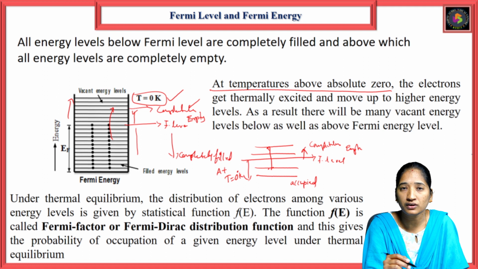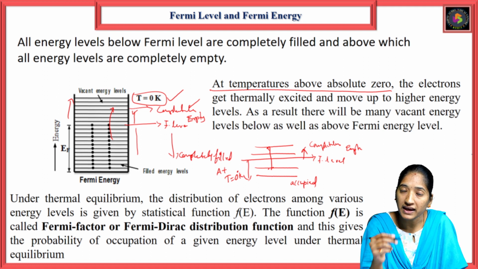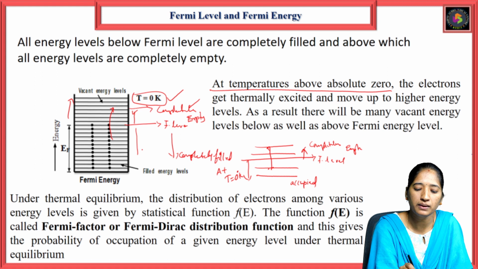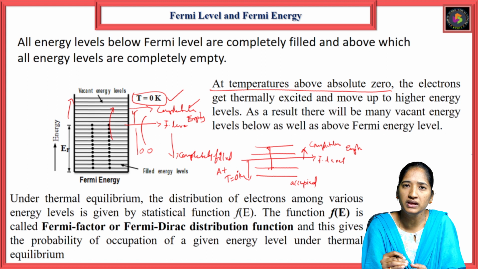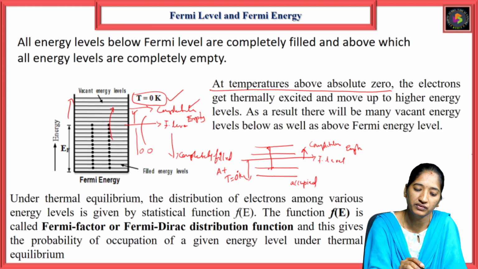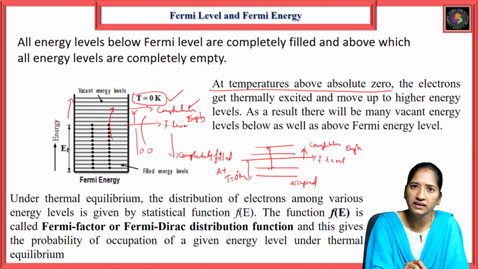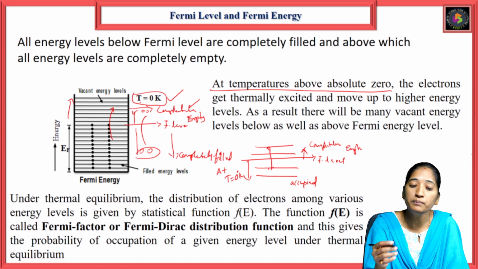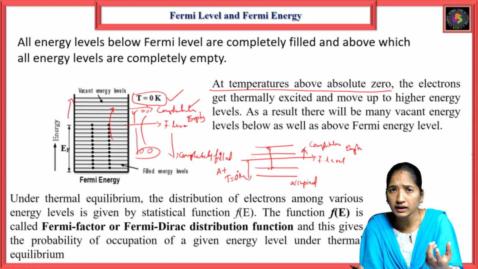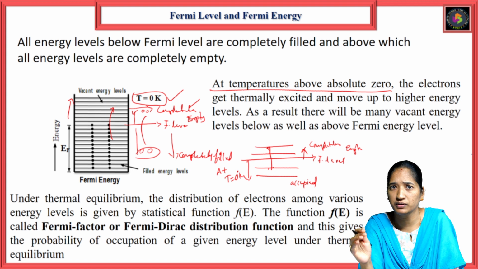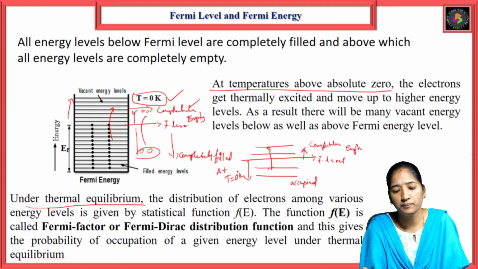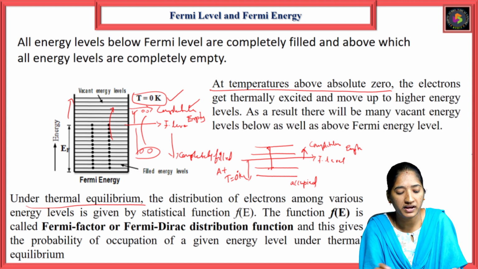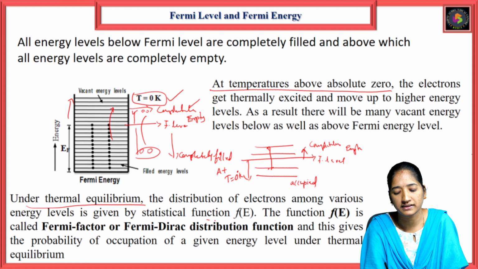When the electrons move from the lower band to the higher band, some vacancies are created. At the same time, not all electrons move from the lower band to the higher band. Some of the electrons stay in the lowest band, so some vacancies are created in this lowest band, and some empty energy levels are available in the higher band. Under thermal equilibrium, the distribution of the electrons among the various energy levels is given by a statistical function.